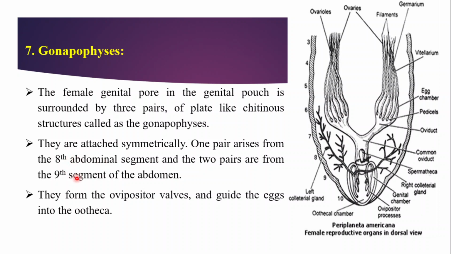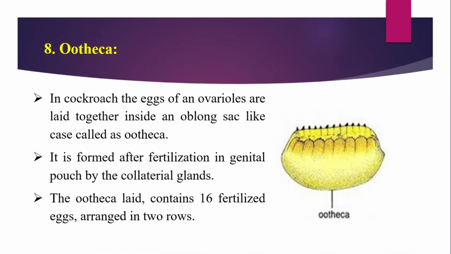They form the ovipositor valves and guide the eggs into the ootheca. Valves mean the backflow of the matured eggs at the time of copulation is stopped with the help of these ovipositor valves. These are chitinous in structure, and three pairs are present here: one pair arises in the 8th abdominal segment and two pairs in the 9th segment. These are the gonapophysis.